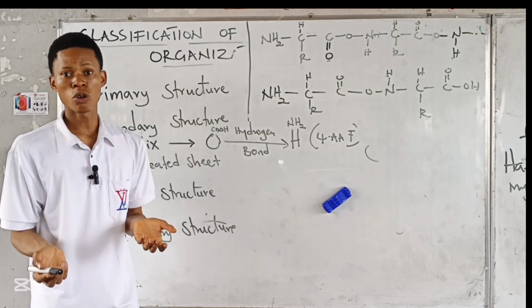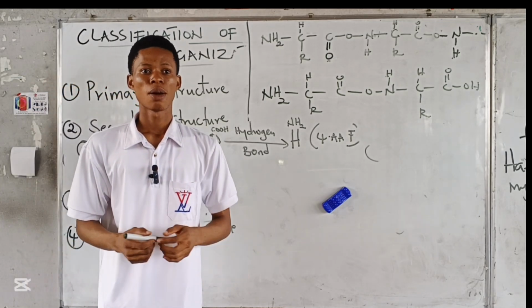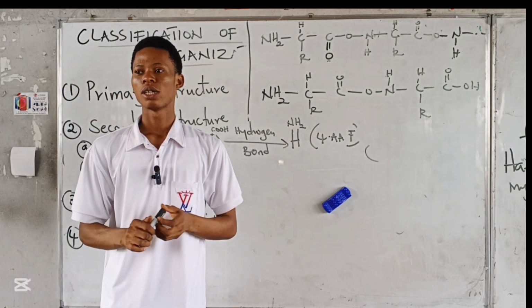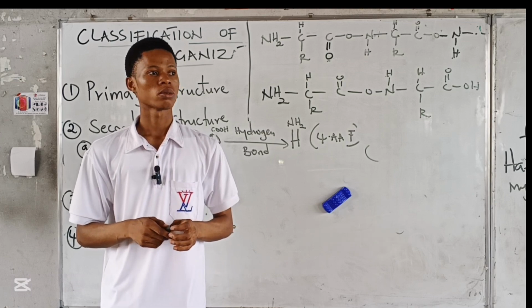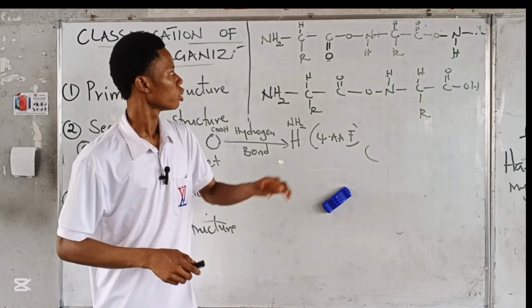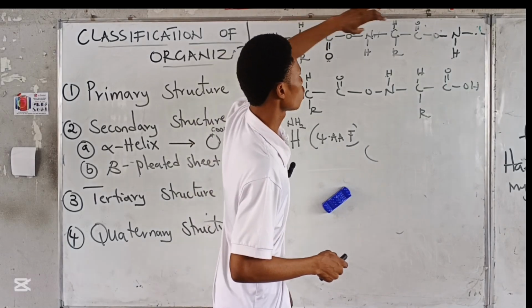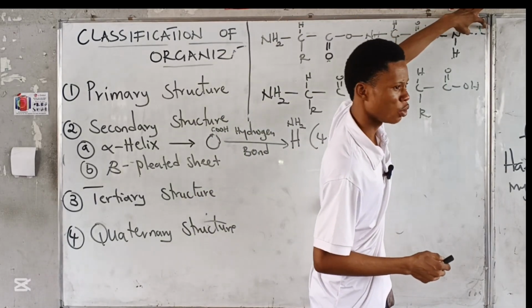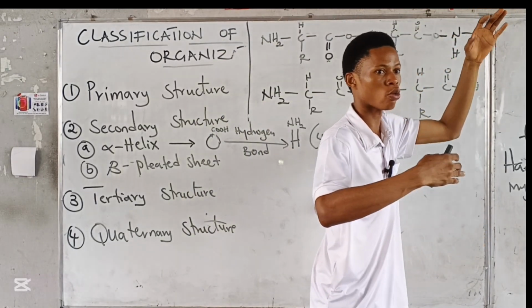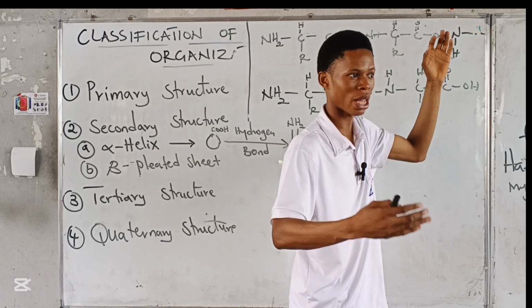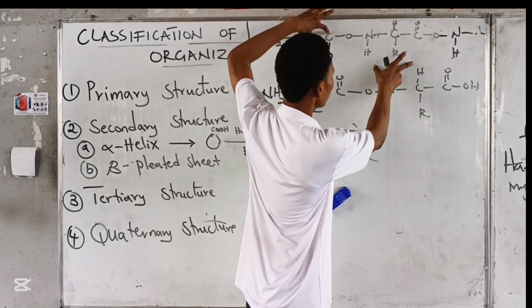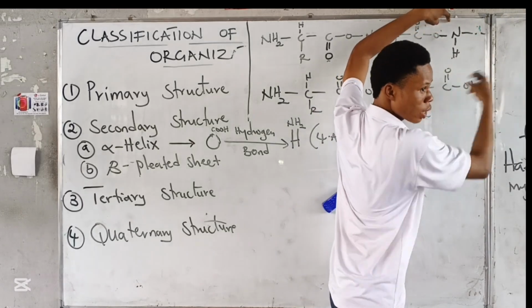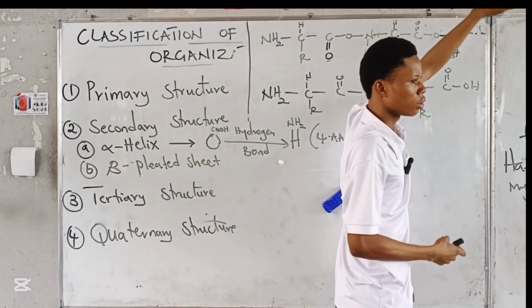If you look at it, it's organized. But beta pleated sheet is a zigzag structure. This is 1, right? This is 2, right? The next one would have been 3, just like we have dipeptide, tripeptide, right? So if this is 1 amino acid, 2, 3, the fourth one is where the hydrogen bond will form.